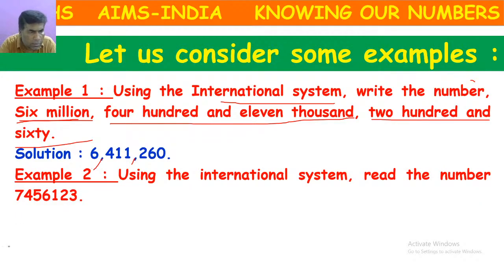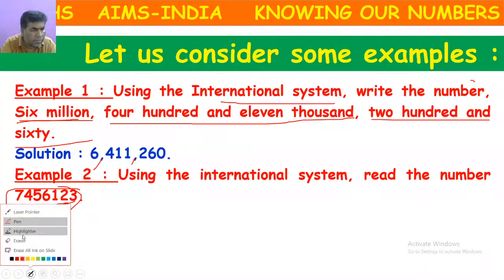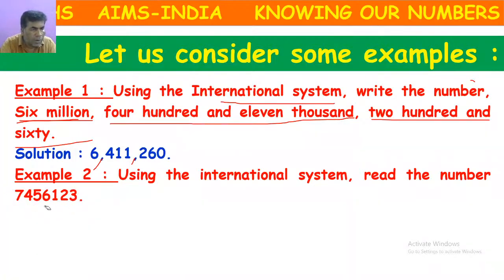Try another question. Okay, this is a big number. You cannot give the answer through live chat. Keep commas. You can represent this number using the international system with commas. Try to represent. We have the numbers 7, 4, 5, 6, 1, 2, 3. Represent with commas.